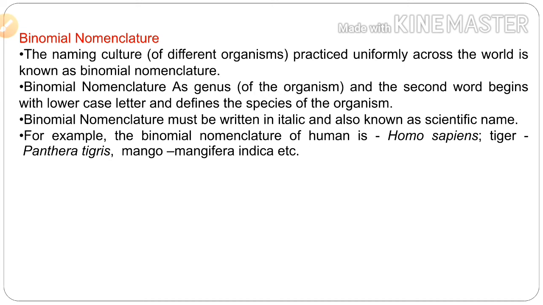For example, the binomial nomenclature of human is Homo sapiens. Homo means the genus and sapiens means species. Next one, tiger, Panthera tigris. Next one, mango, Mangifera indica are some examples of binomial nomenclature.